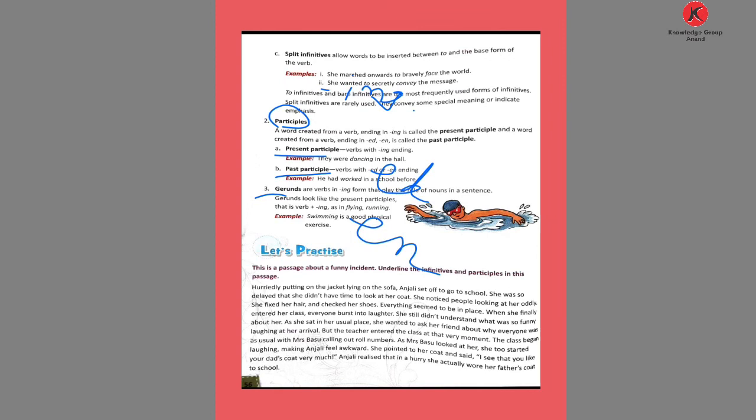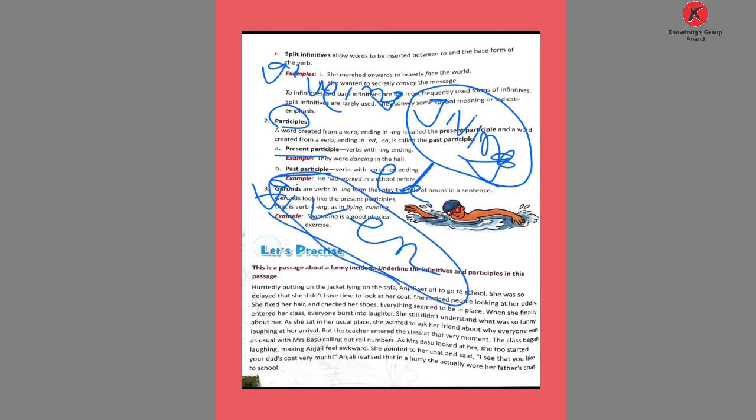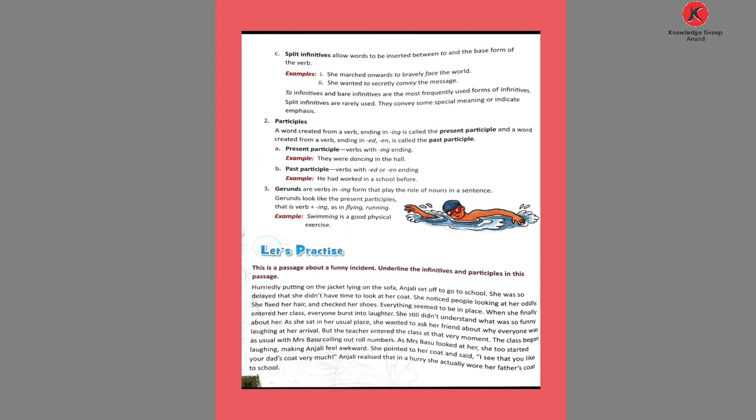For example, with the verb give, giving is the present participle, and given is the past participle.